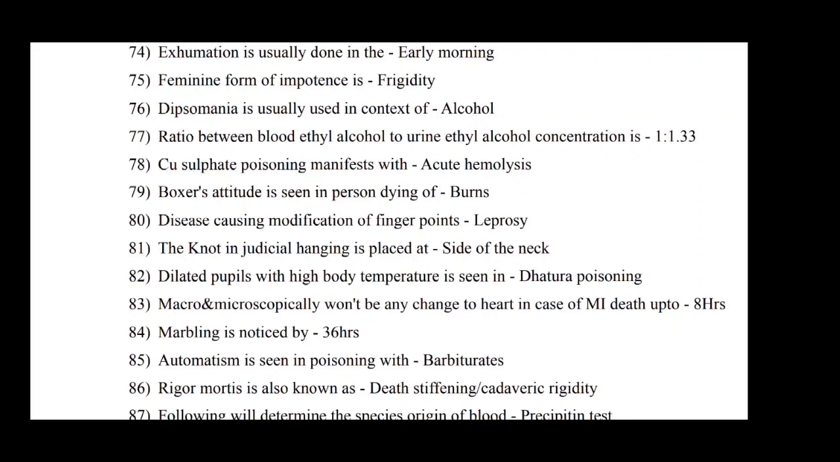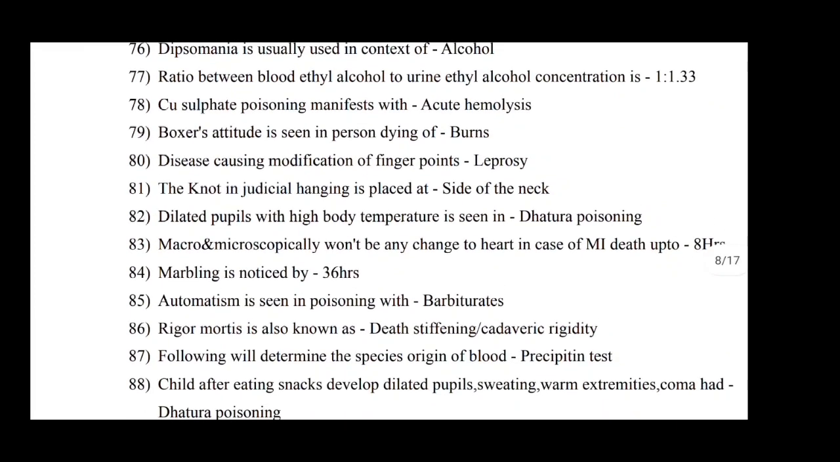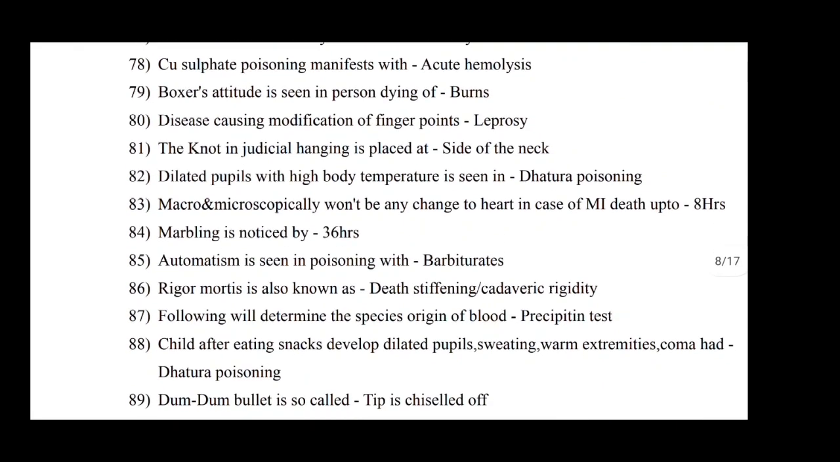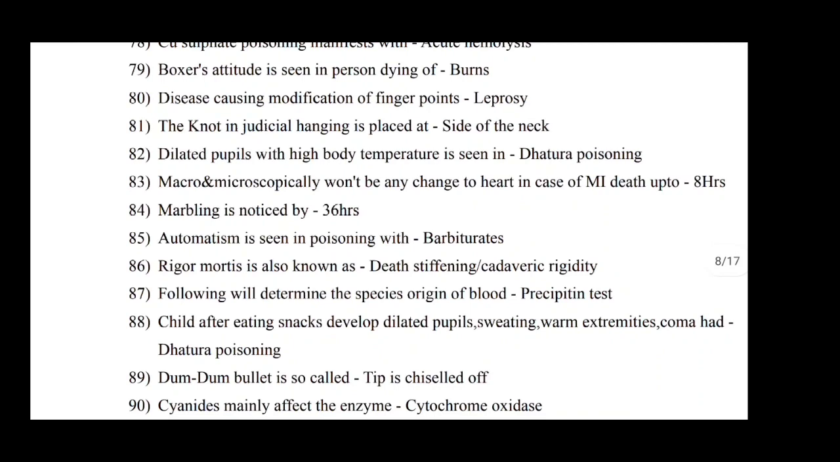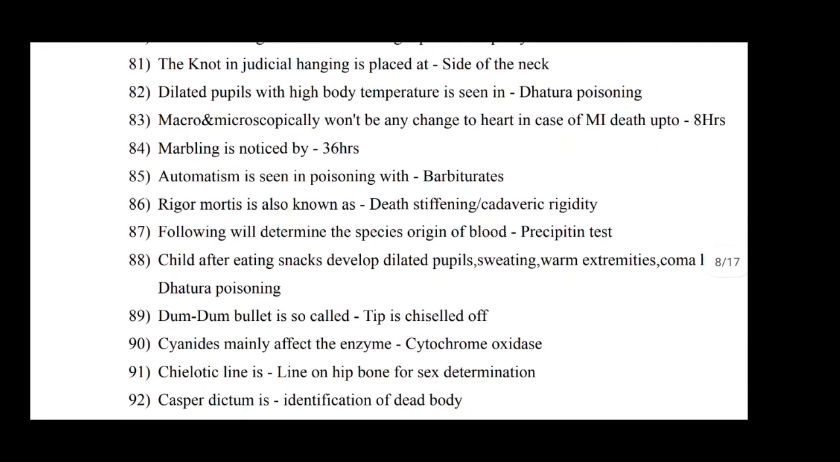Ratio between blood ethyl alcohol and urine ethyl alcohol concentration is 1:1.33. Copper sulfate poisoning manifests by acute hemolysis. Boxer attitude is seen in a person dying of burns. Disease causing modification of fingerprint is leprosy. The knot in judicial hanging is placed at the side of the neck. Dilated pupil with high blood pressure is seen in Dhatura poisoning.